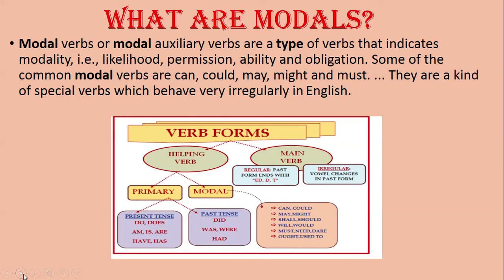So let us read about primary verbs. Primary verbs are further divided into two parts. First is present tense and the next is past tense. Present tense includes verbs like do, does, am, is, are, have and has. And past tense includes did, was, were, had. Yes, these all are known as helping verbs or auxiliary verbs.